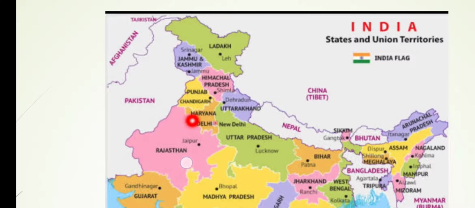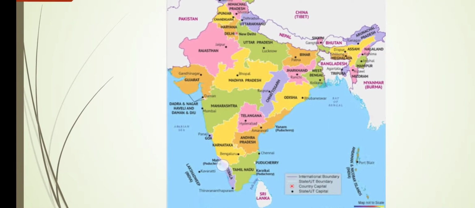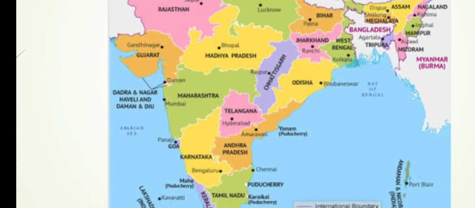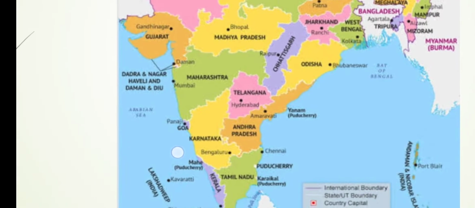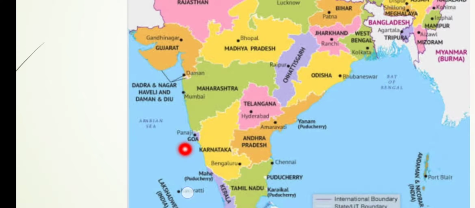Okay, then Rajasthan, you can see Jaipur is the capital. Rajasthan is the largest state in terms of area, and the smallest state is Goa. You can see over here Goa. Goa is the smallest state in India. Okay, here is Goa. Goa is the smallest state. Panaji is the capital. Then Maharashtra is an important state where the capital is Mumbai.